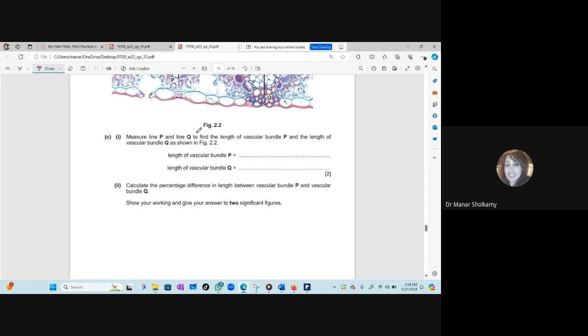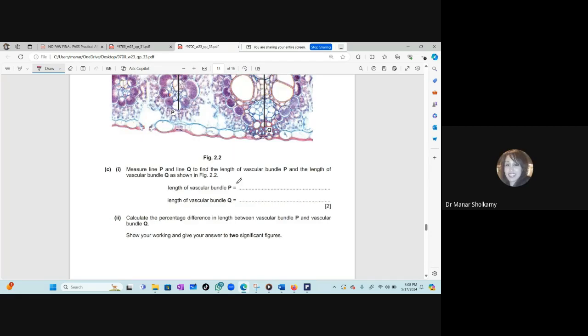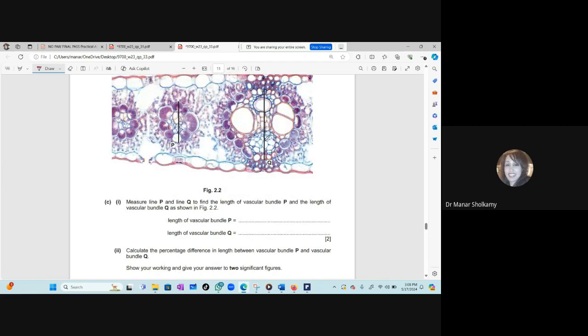Mariam, what are the units for the lines? Micrometers? No. You will first measure using a ruler, so centimeters. Then we multiply by 10 to get millimeters. So you'll get the length of P in millimeters, like Mariam said, and then you will get the length of Q in millimeters.